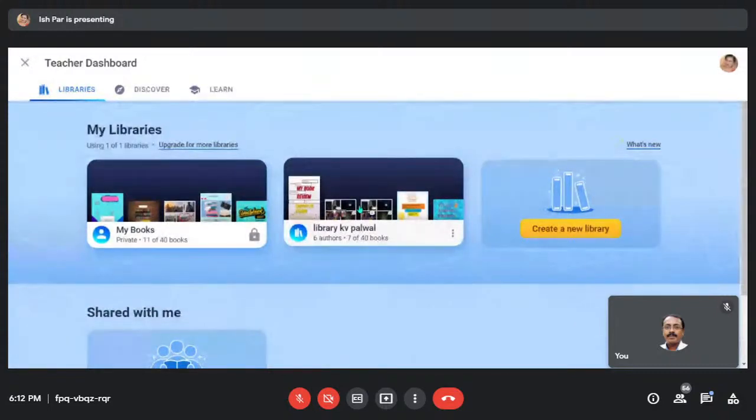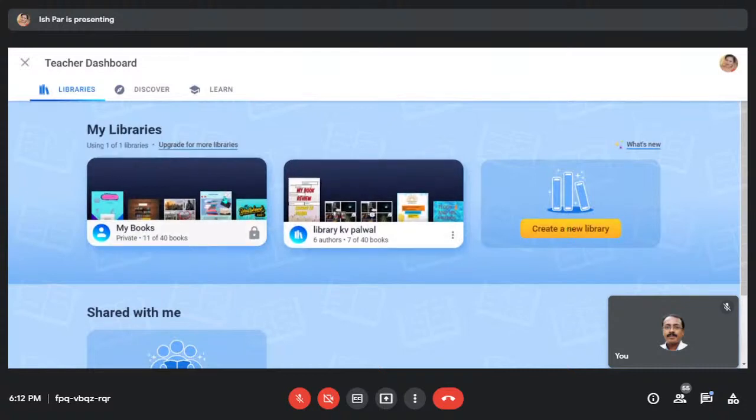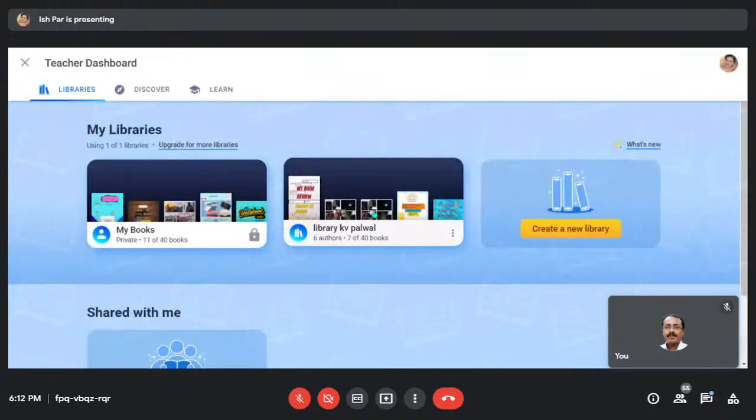Being a first-time logger, you can create a new library. You can create it for your students. You can create only one library with your students. By creating the library, you will be sharing your stuff with the library, and that stuff will be shared with students.